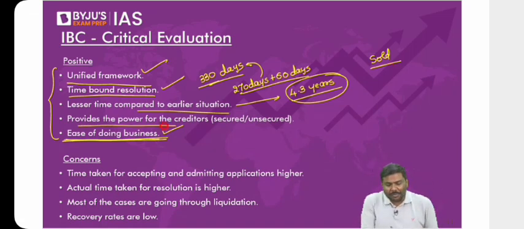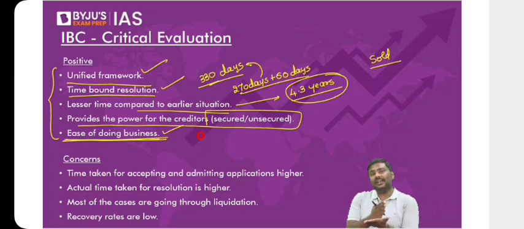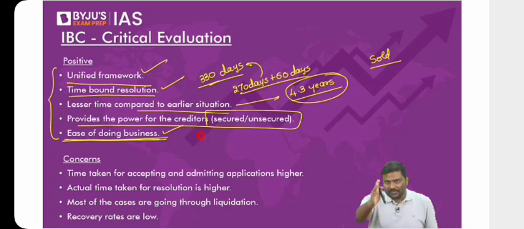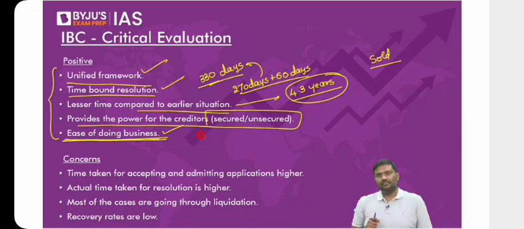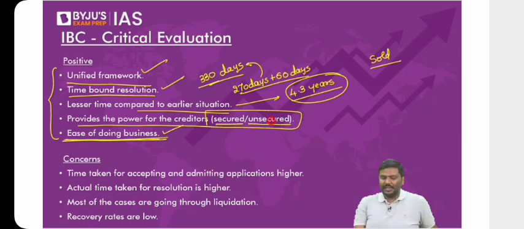It will provide power to the creditors. I'll introduce a technical term now: secured or unsecured creditors. Now, what do you mean by secured creditors? What do you mean by unsecured? Let's start. You give a loan to me, I will provide a security to you. These are called secured loans. Yesterday also we discussed this. What about unsecured loans? You give a loan to me, I will not provide any security. Now many of you will start typing, sir, any example of unsecured loans? Have you heard of NBFCs?